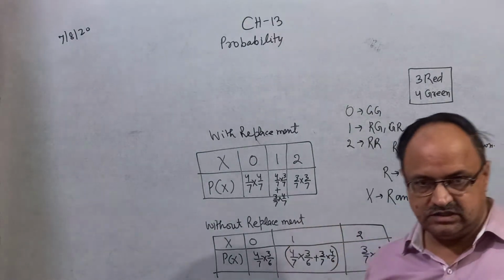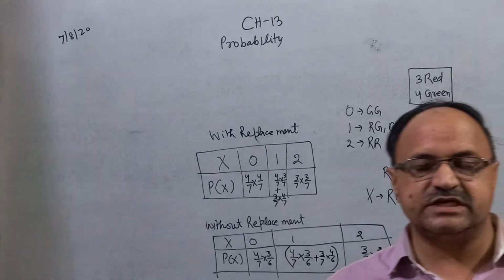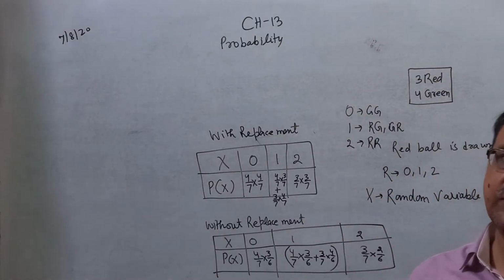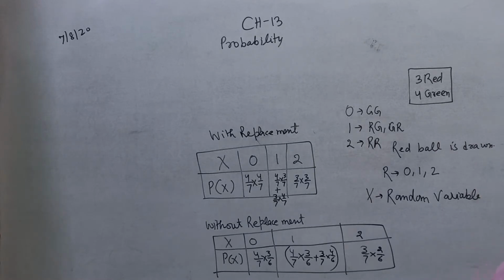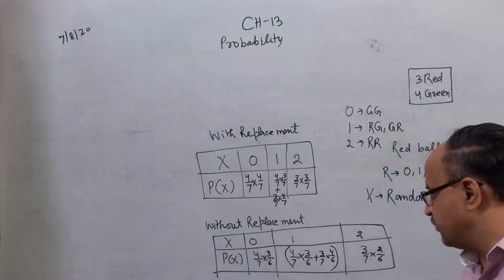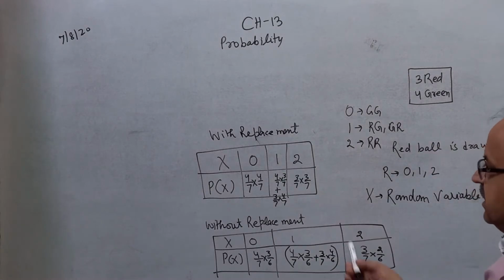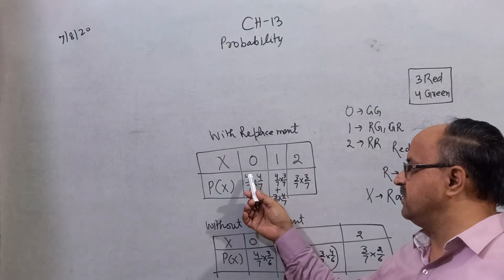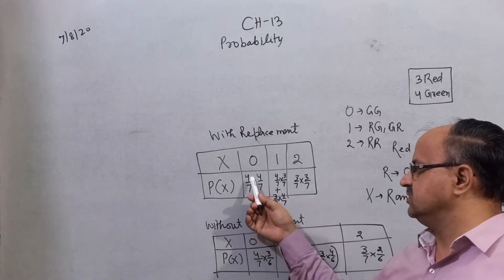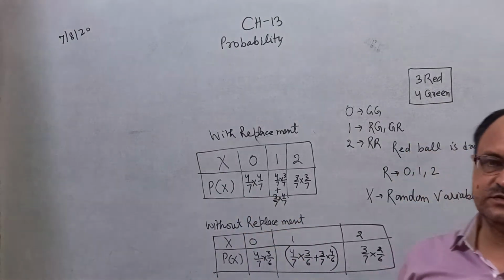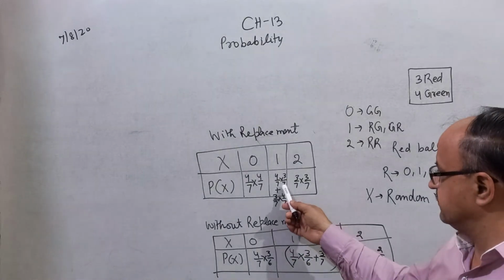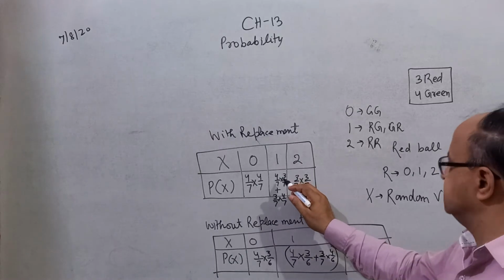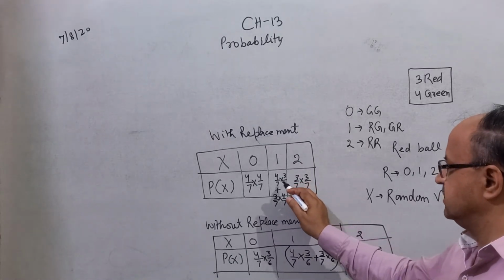And in this type of question there are two cases. The question may be with replacement or without replacement, which is the main point in this topic. If it is the case of with replacement, then the probability of GG is 4 by 7 into 4 by 7, where 4 by 7 is the probability of green and 3 by 7 is the probability of red.